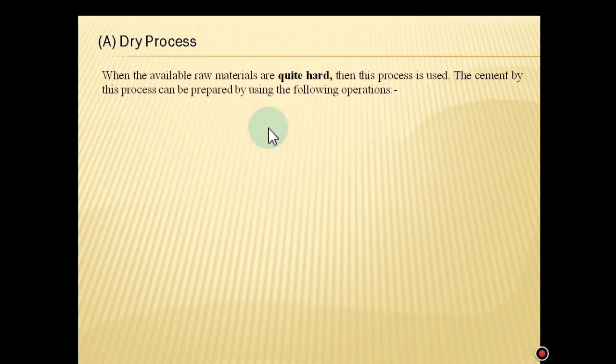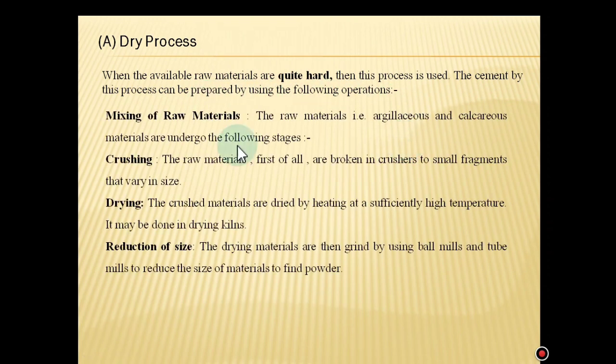Now we are starting the manufacturing of cement by dry process. When the available raw materials are quite hard, then this process is used. The cement by this process can be prepared by using the following operations. First, the mixing of raw materials. The raw materials, that is argillaceous and calcareous, which were discussed in the previous slides, undergo the following stages. Crushing. The raw materials first of all are broken in crushers to small fragments that vary in size. Drying. The crushed materials are dried by heating at a sufficiently high temperature. It may be done in drying kilns.